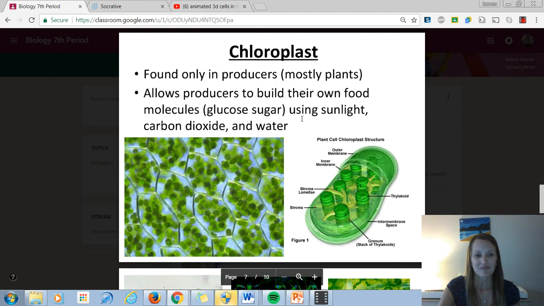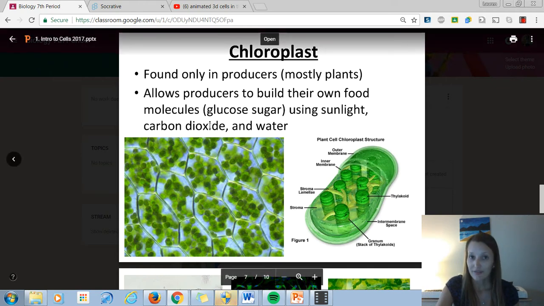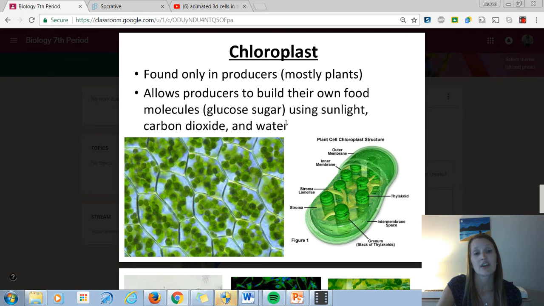And so the chloroplast is found only in plants or producers, meaning they can make their own food. And it means they don't have to eat. They have this organelle, we do not as humans. And so all they need is sunlight, carbon dioxide from the air, and water. And they're able to make sugar from that. And what does that for them is the chloroplast. So if you look at this cell, you can see the straight edge on the outside of the cell.